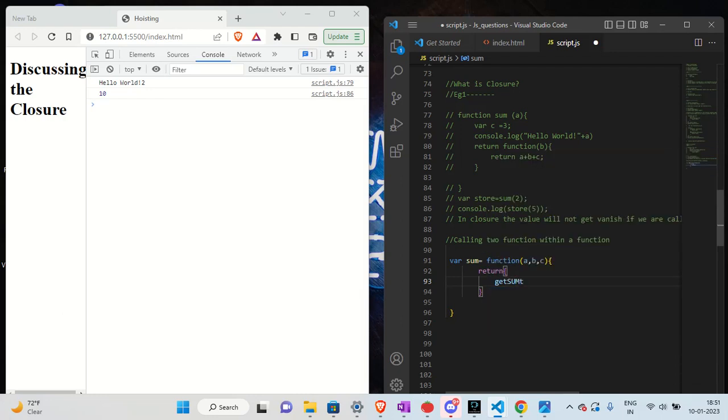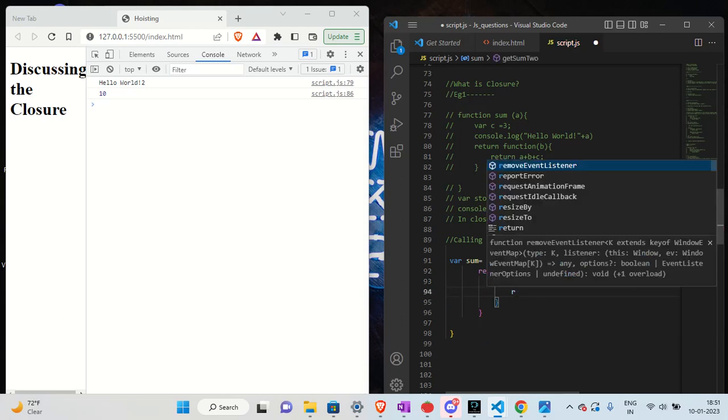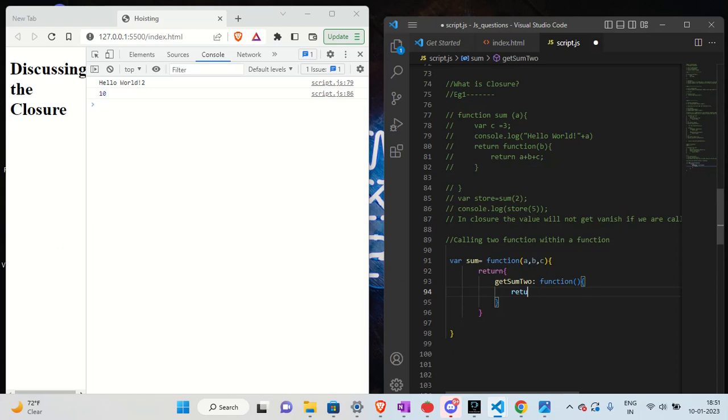Here we will write getSum2, a function that returns a plus b.